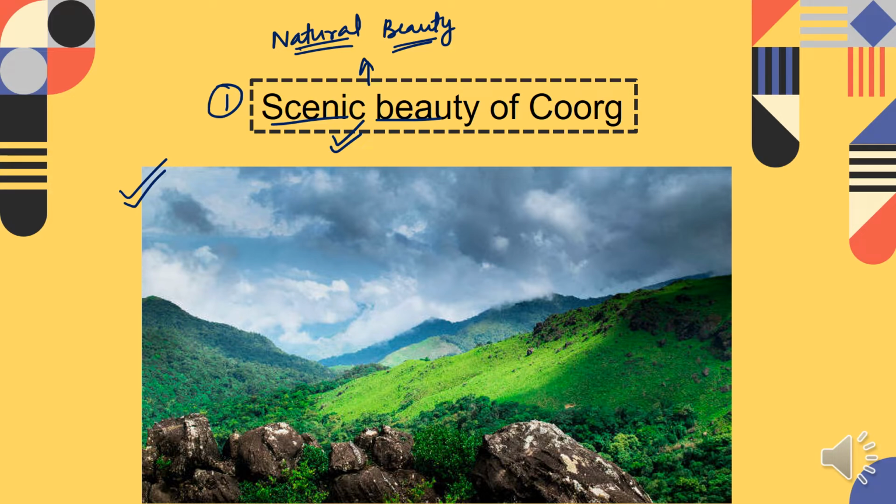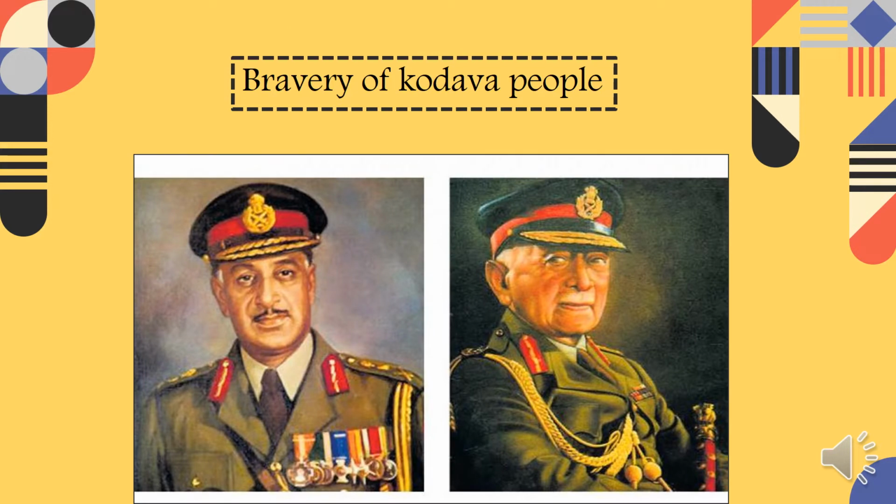So the next theme is the bravery of the Kodava people. The Coorgi people are also known as Kodava. That is why the bravery of the Kodava people, or the bravery of the Coorgi people, is written here. So the second theme is bravery. He wants to show how brave the Coorg people are, because the first Indian commanding officer, whose name was Kariyappa, was from Coorg.